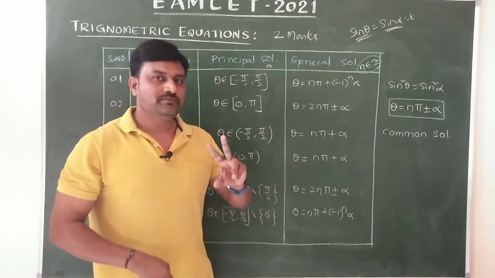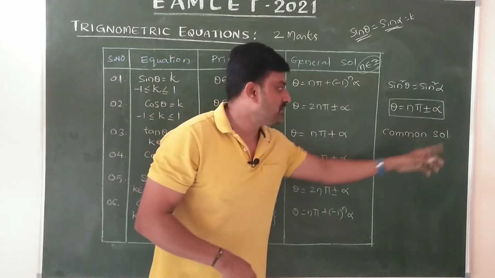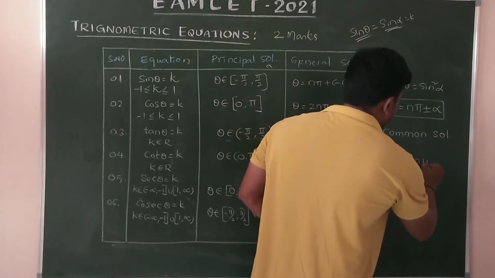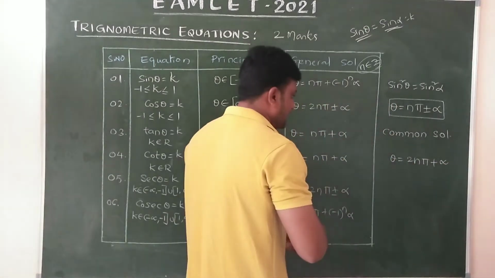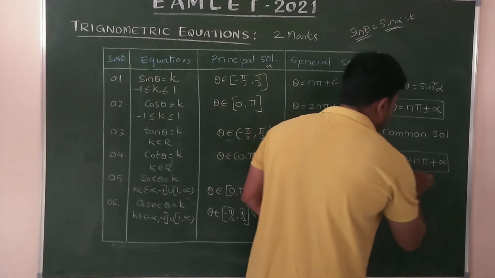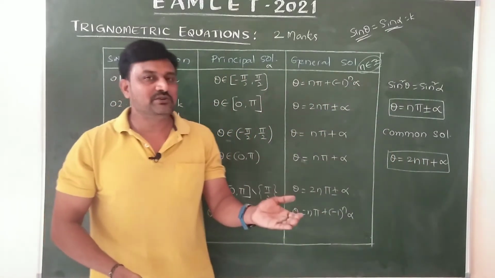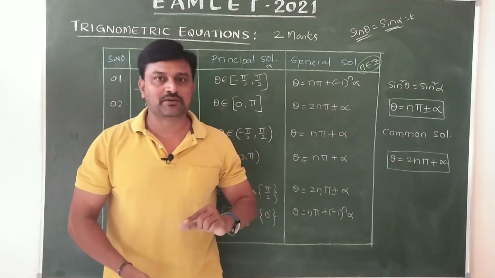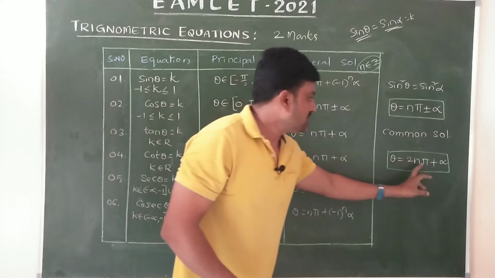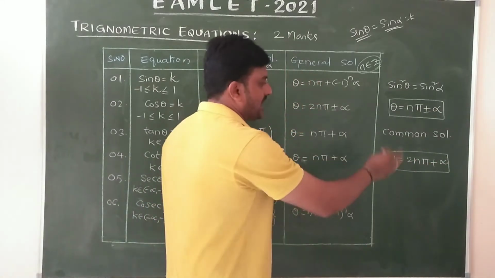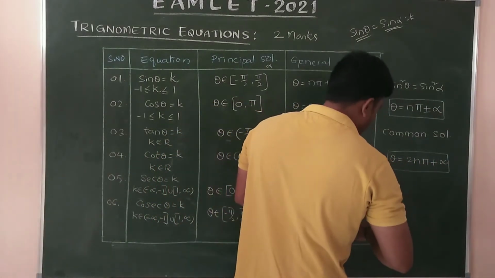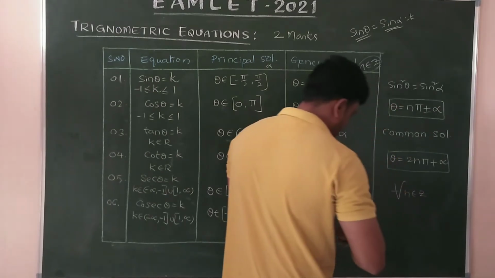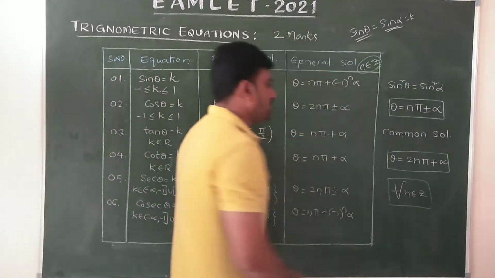For every 2 equations we have one common solution, that is theta equals 2n pi plus alpha, because theta is always between 0 and 2 pi, between 0 and 360 degrees. So theta equals 2n pi plus alpha, for all n belongs to Z. You must remember these simple conditions.